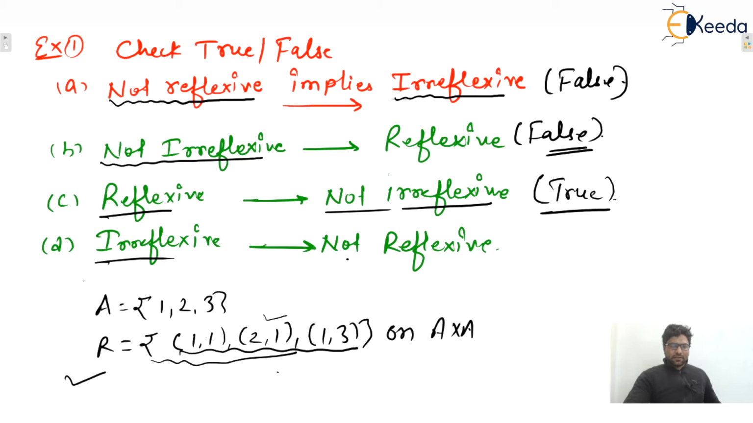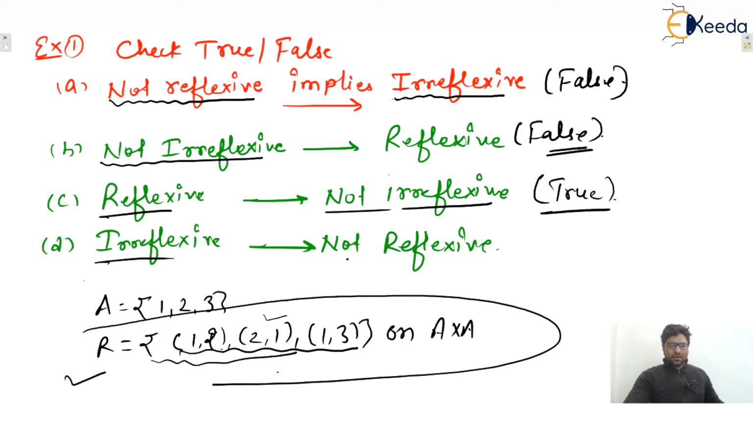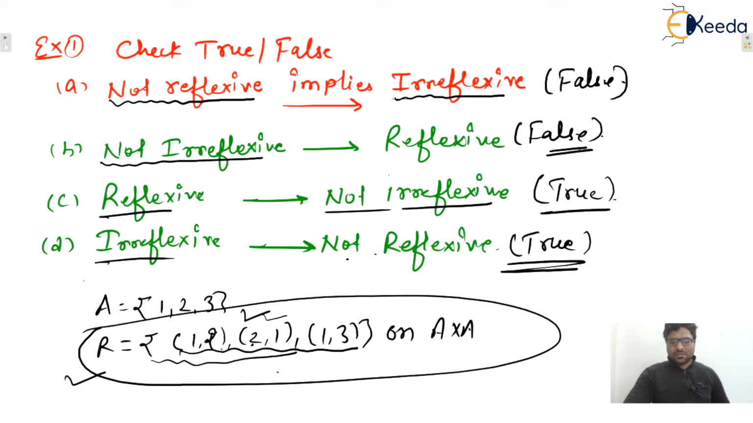Let's say instead of (1,1), this is (1,2). Now consider this relation. Now you tell me, this is irreflexive. That means this is not reflexive. So we can say that this statement is also true. I hope this one is clear to everyone. So moving to the next one. Yes, what is the next one?